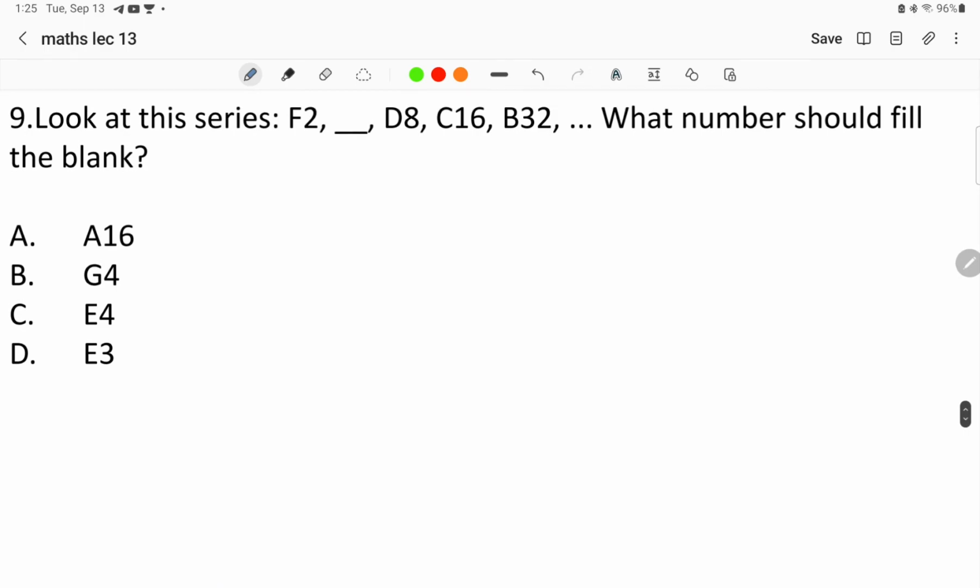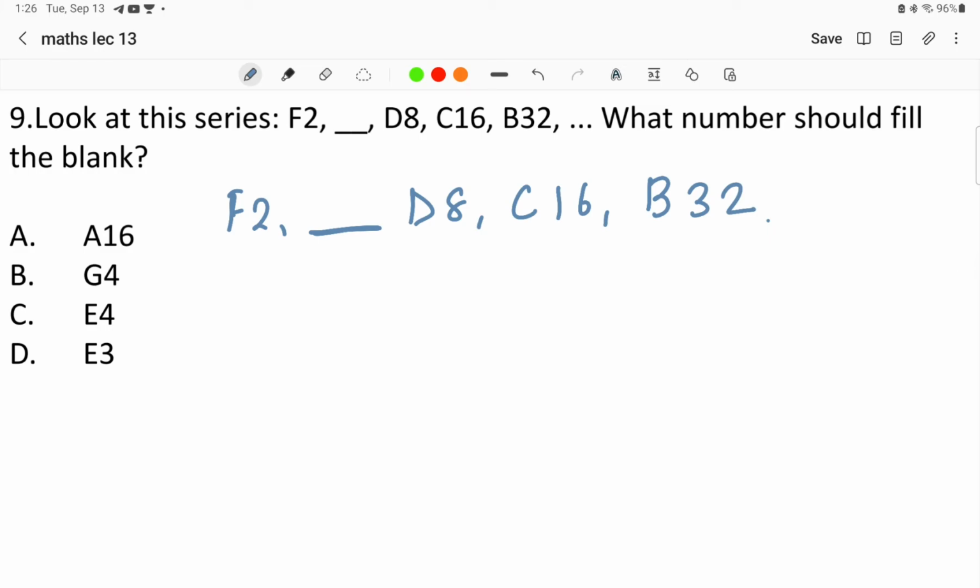Next, look at this series. This is the question now. In this, alphabet letters have been introduced. Looking into this series, what we can find is the given terms are F2, this is missing, D8, C16 and B32. The pattern that has been followed here is that the letter is decreased by 1.